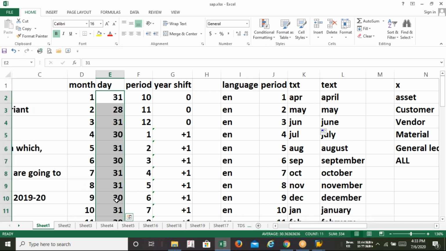The system is not offering anything. The system is just giving you the platform and advising you to do whatever you want. The choice is totally yours. So right now we are configuring everything and developing our company code so that it will record all the finance transactions and generate the financial statements like balance sheet, profit and loss account, and cash flow statement. That's why we have started the configuration.